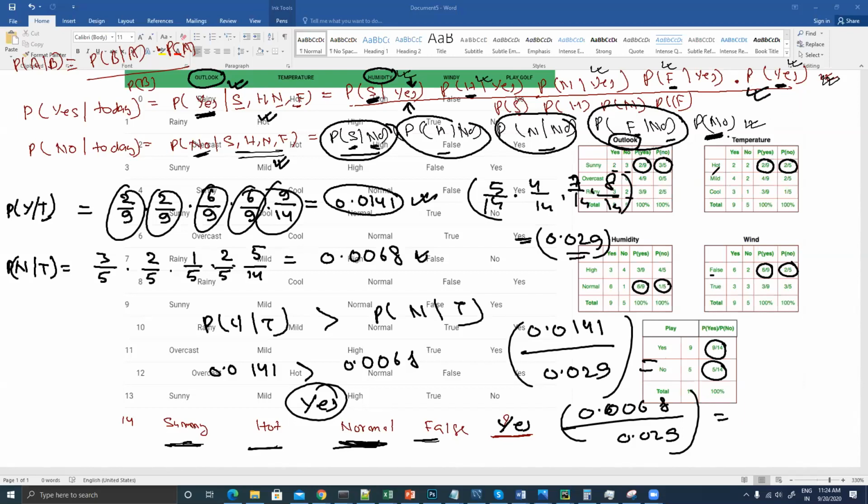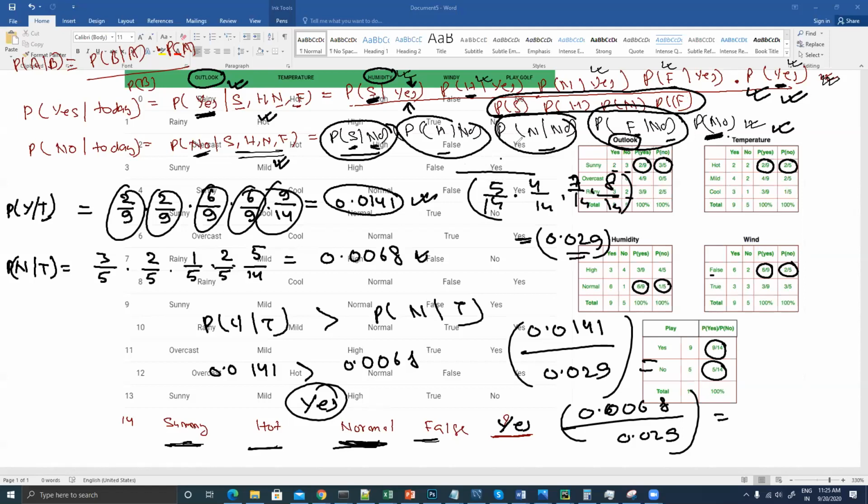See, it will tally actually, it will tally for sure, but there is some wrong calculation which has happened in between, and because of that, it is not able to give me the correct result, right? But as we can see, for yes we are getting a high value, because the denominator is going to be the same. So we are not supposed to worry about the denominator, because in both conditions this is going to be the same.